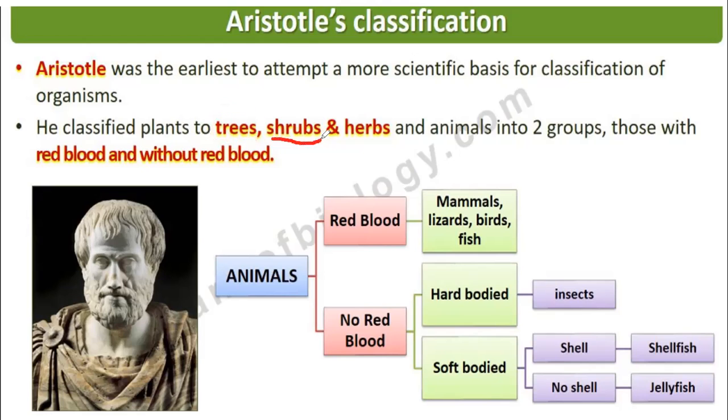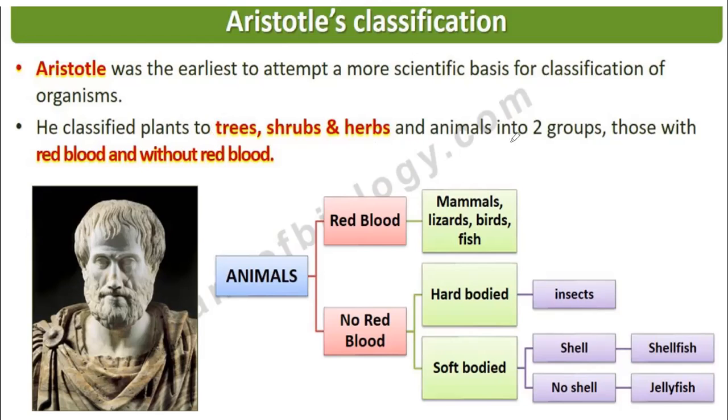If it is of your height, then it is a shrub. If it is smaller than you, it is a herb.